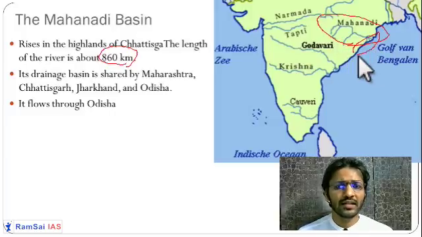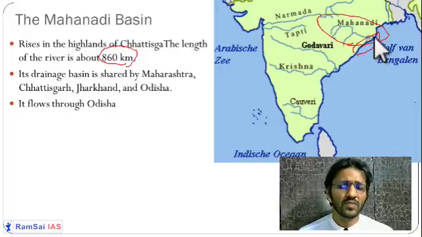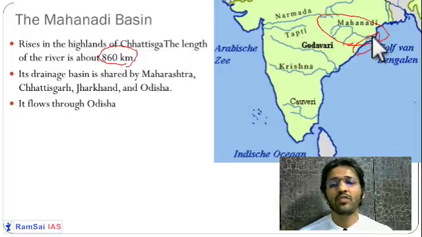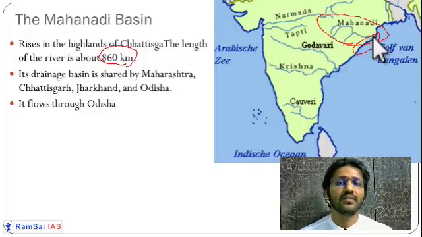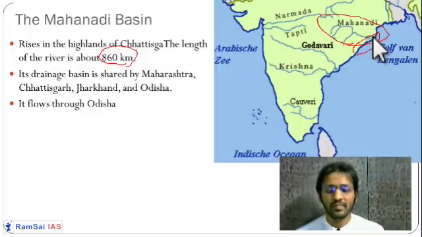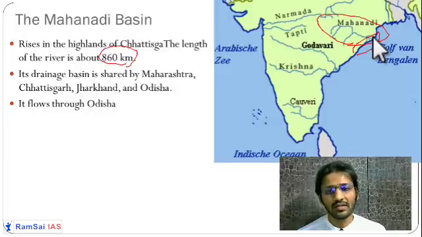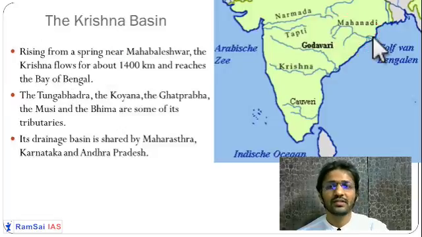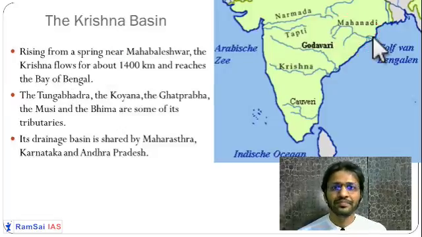The Mahanadi is making a delta near Paradip. The coast of the Mahanadi is very famous for olive ridley turtles. In environment you are going to see this one of the endangered species of sea turtles. They come to lay their eggs on the coast of Odisha. We are going to see this when we study the environment.